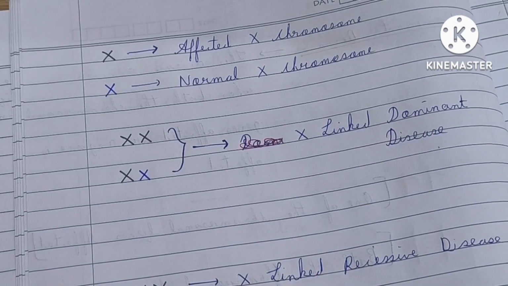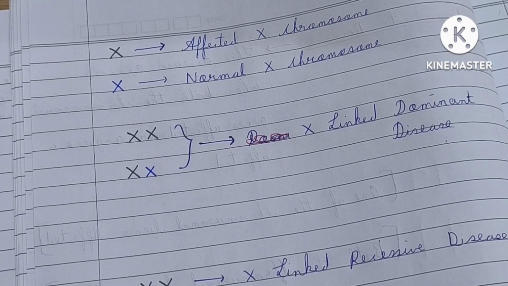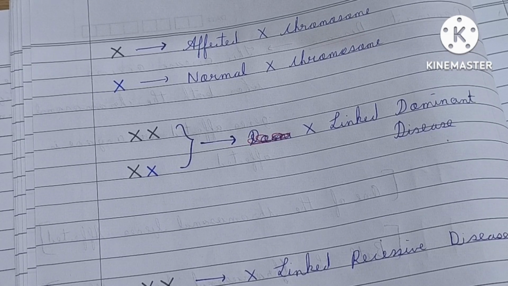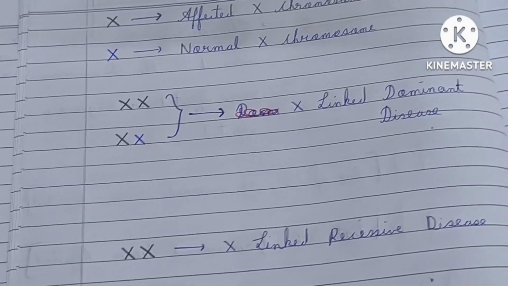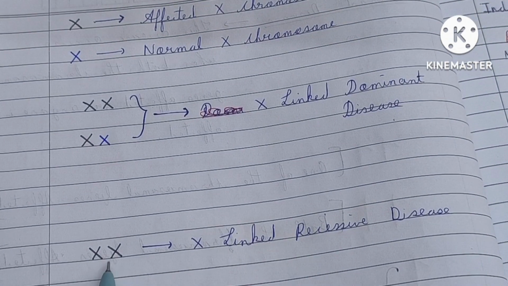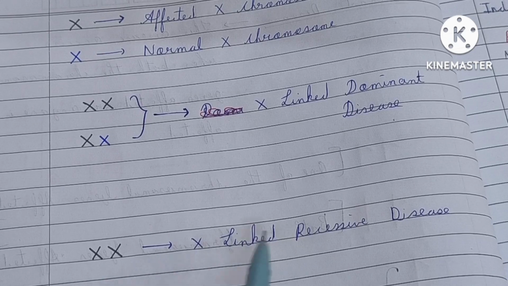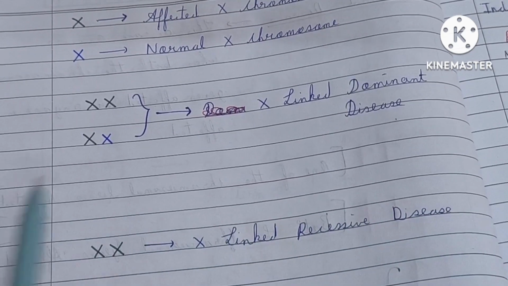Therefore X-linked dominant disease can occur if any one of the X chromosomes is affected or both X chromosomes are affected. But X-linked recessive disease occurs only when both the X chromosomes are affected. So this is the main basic concept of X-linked recessive disease.